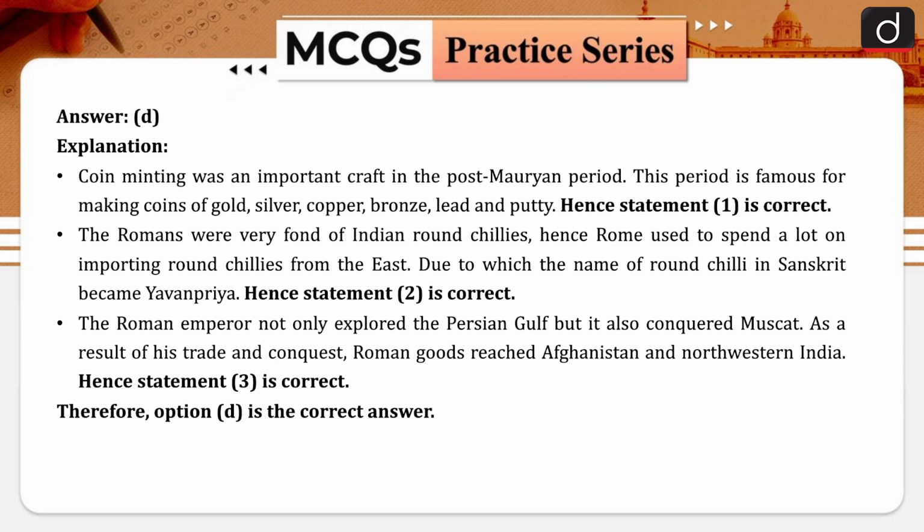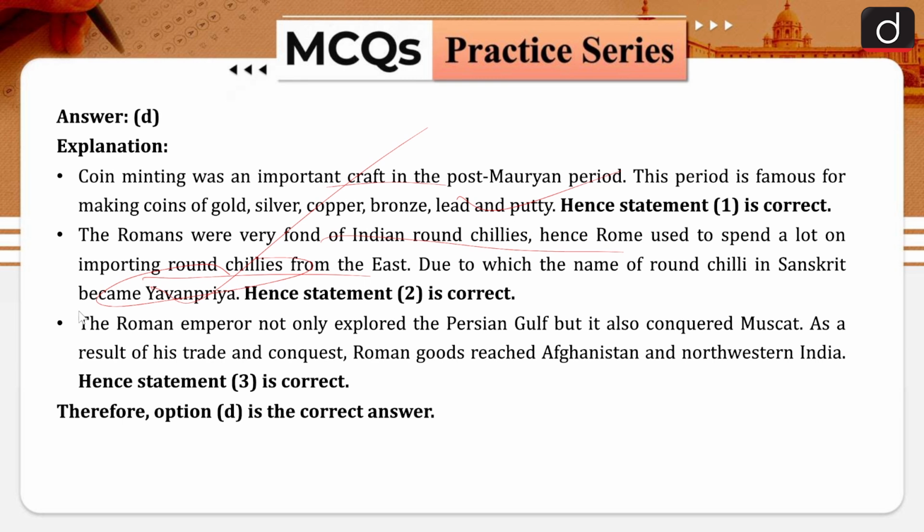Coin minting was an important craft in the post-Mauryan period. This period is famous for making coins of gold, silver, copper, bronze, lead and potin. The Romans were very fond of Indian round chilies. Hence, Rome used to spend a lot importing round chilies from the east, due to which the name of round chili in Sanskrit became Yavanapriya. So Yavanapriya is round chili.